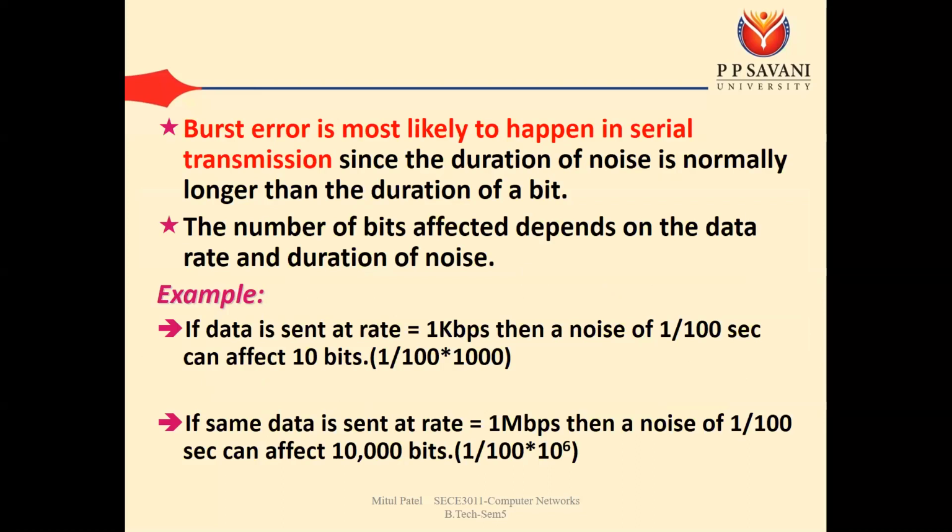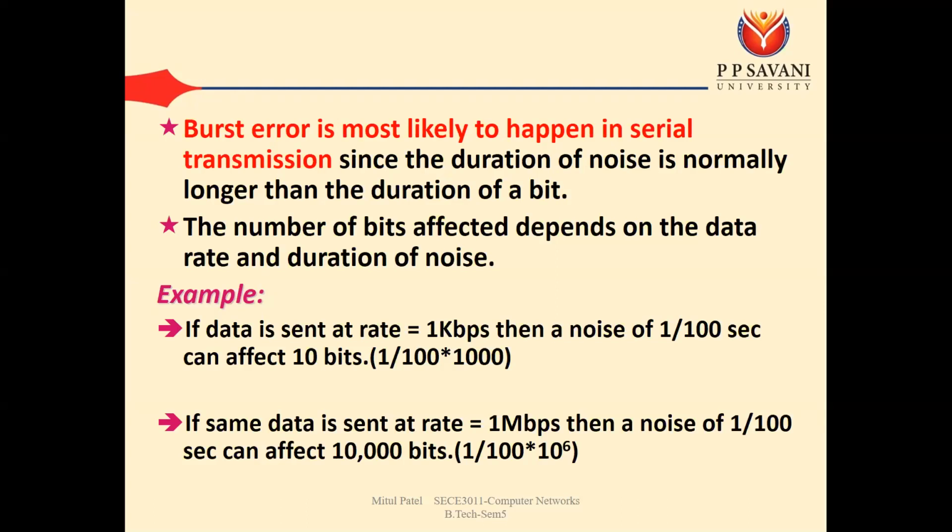For example, data is sent at a rate of 1 kbps, and then a noise of 1 upon 100 second. The noise of 1 upon 100 second can affect 10 bits. 1 kbps means 1000 bits are sent in 1 second.